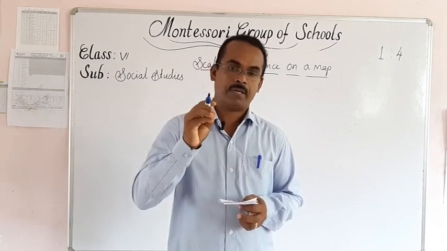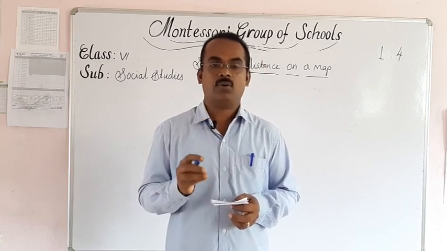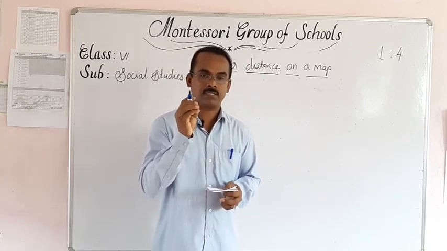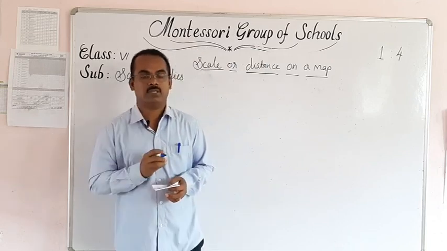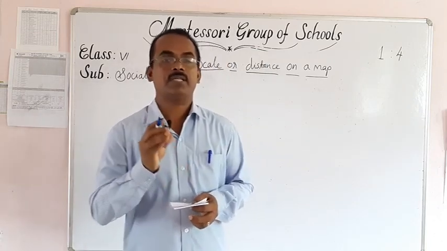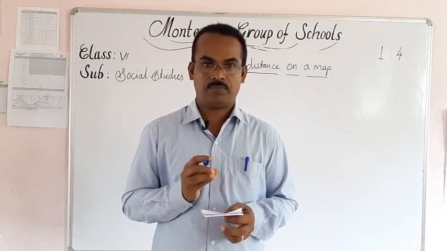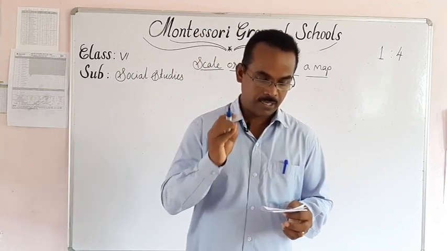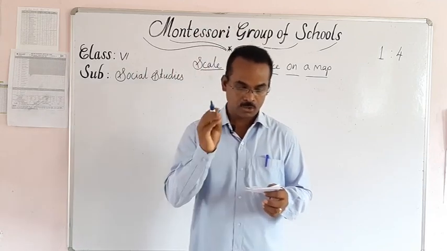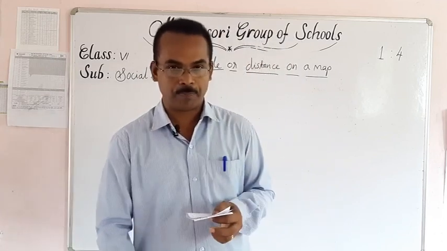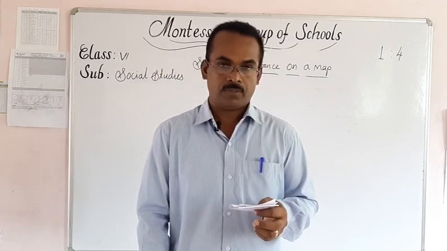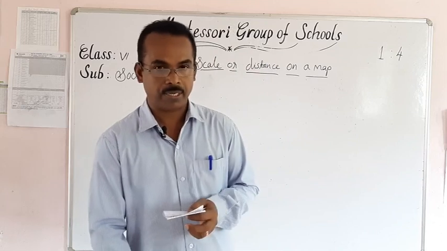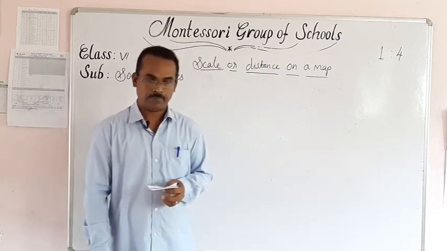So the map maker, or cartographer, always selects a certain reduced measurement, that is known as a scale. Once again, scale is showing the actual distance of a place in a reduced manner on a map.